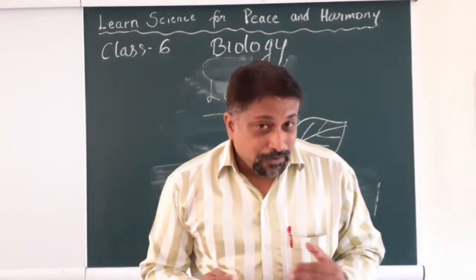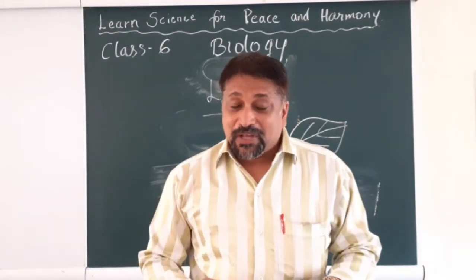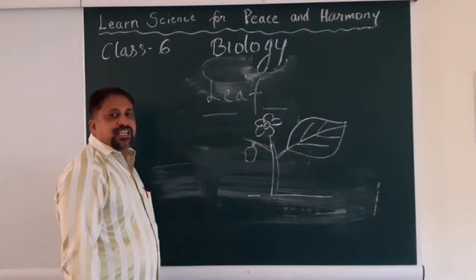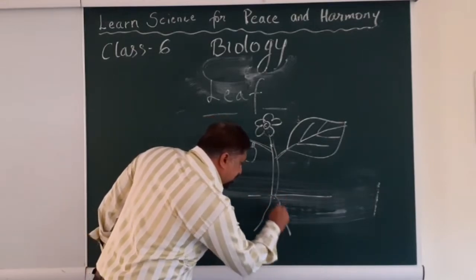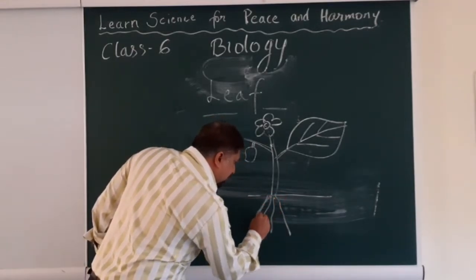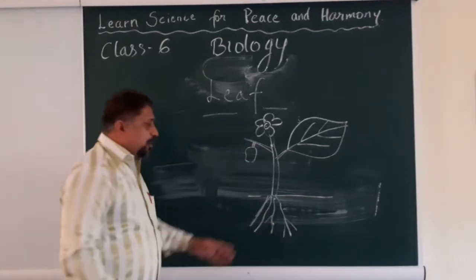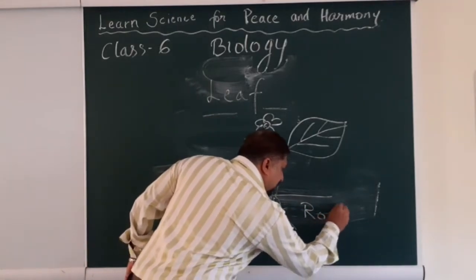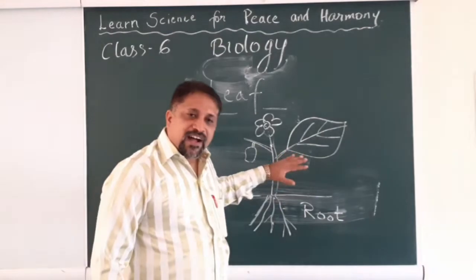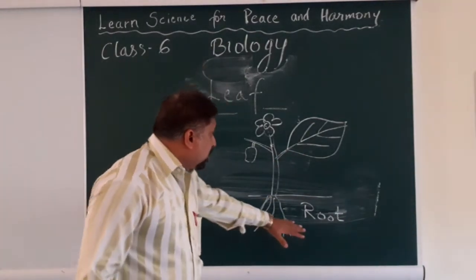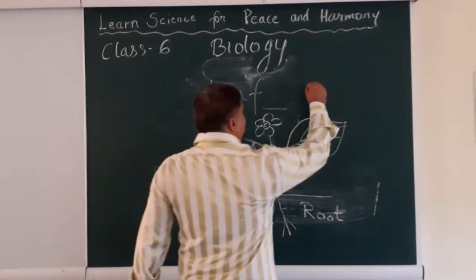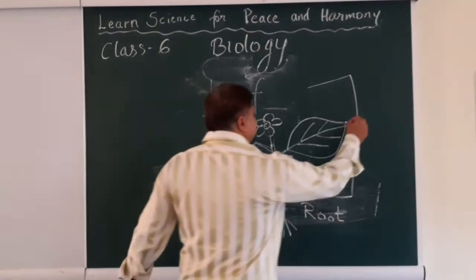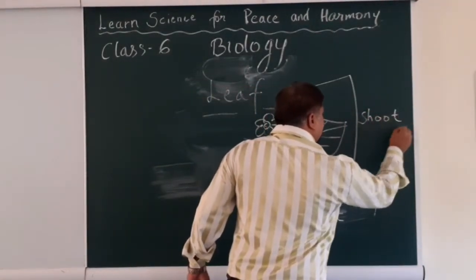Oh yes, there are a few parts of the plant that we cannot see because they are under the ground. Yes. So if this is the ground, this is all that we could see, and under the ground there are some parts within as well that we are not able to see. And what would you call these parts? This part is known as the root. Yes, the parts of the plant that are below the ground are known as the root, and the part of the plant that is above the ground we call a shoot.